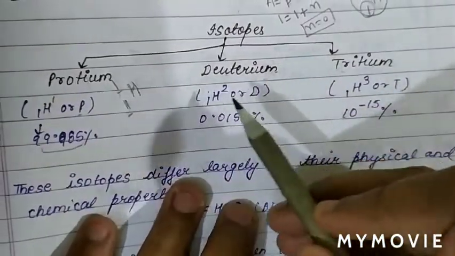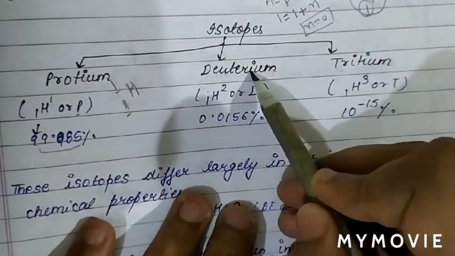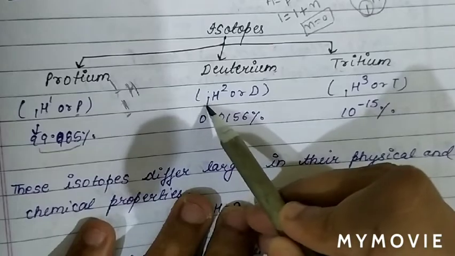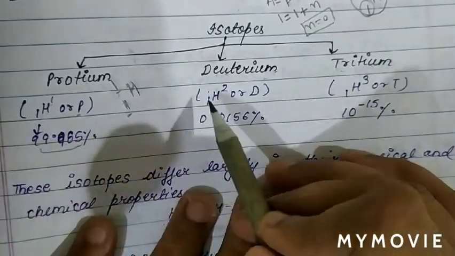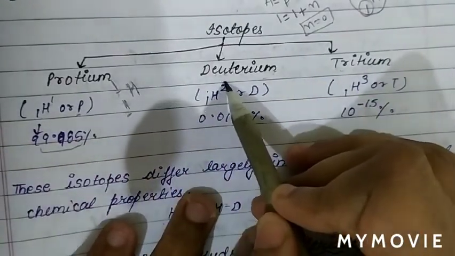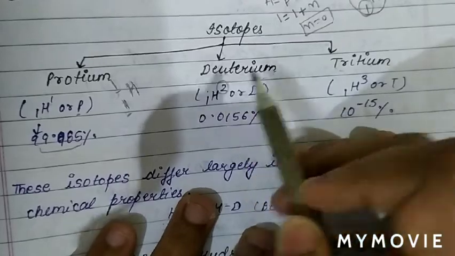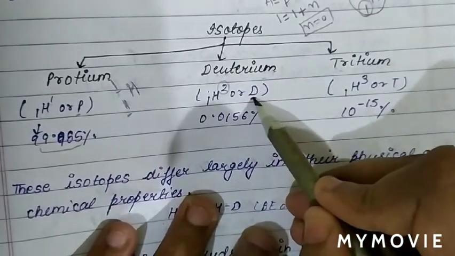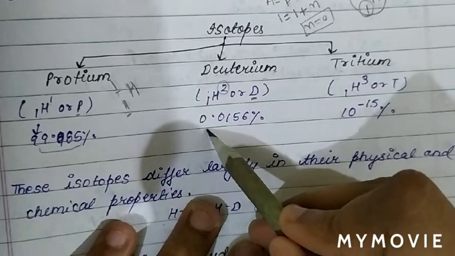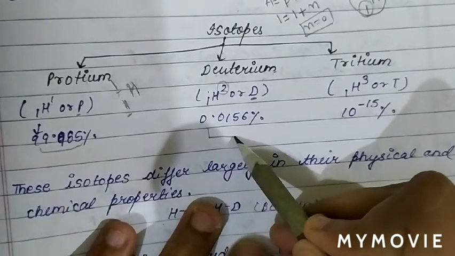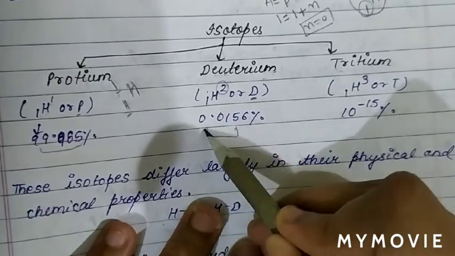Now see the next isotope of hydrogen, which is deuterium. As we know, in isotopes the atomic number remains the same. In this case the atomic mass is 2 and it is represented by capital D, and its percentage abundance is 0.0156%.